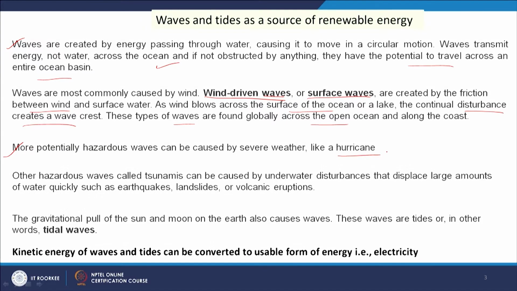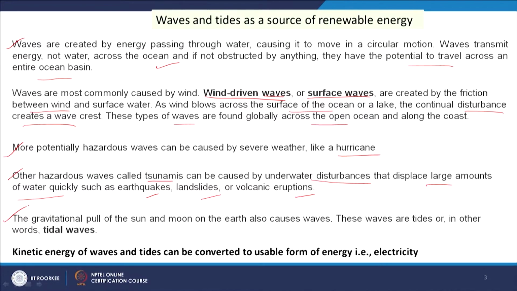This is hazardous in nature, it can cause severe consequences or severe weather. Other hazardous waves are tsunamis, that can be caused by underwater disturbances that displace large amounts of water quickly, such as earthquakes, landslides and volcanic eruptions. When earthquakes, landslides or volcanic eruptions take place, a large amount of water is displaced, which creates the tsunami. So, these are very dangerous types of waves.